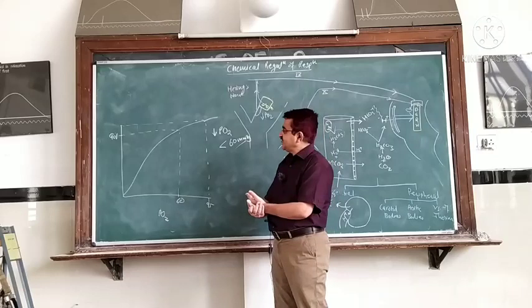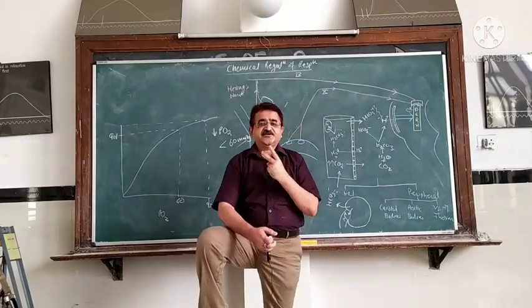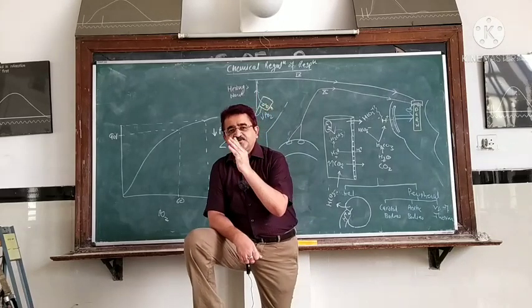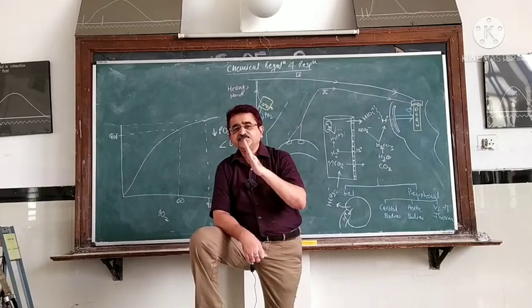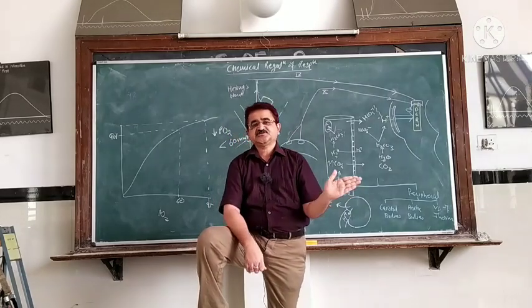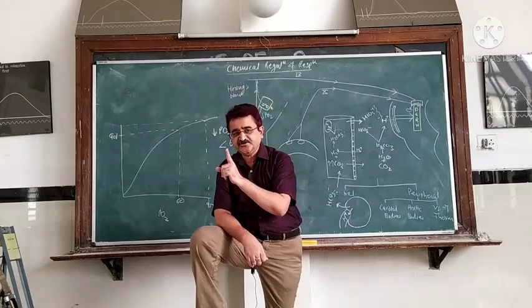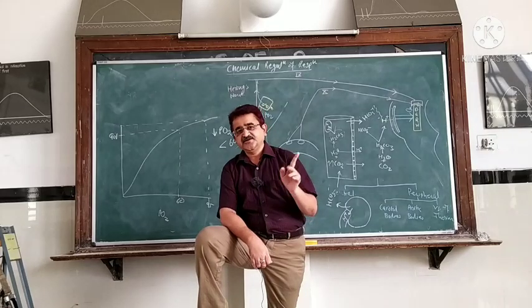Now here we have two events. Number one, when the PO2 has fallen to exactly 60 millimeter of mercury, and second, when the PO2 has fallen below 60 millimeter of mercury.